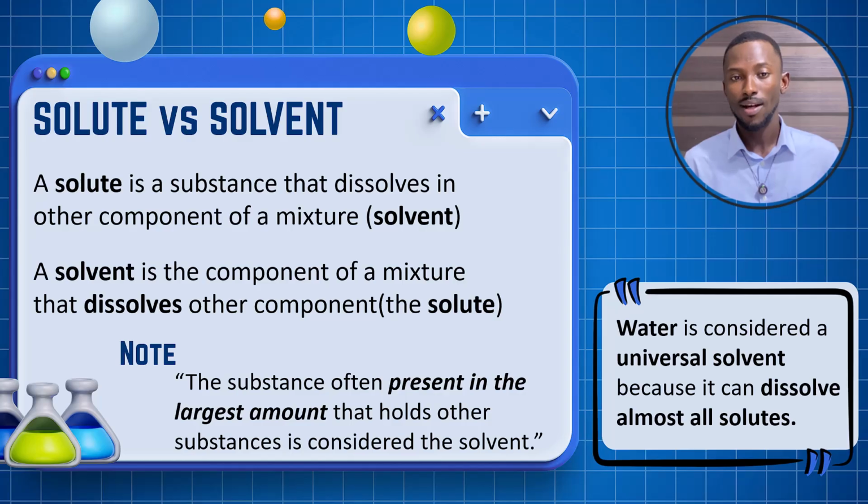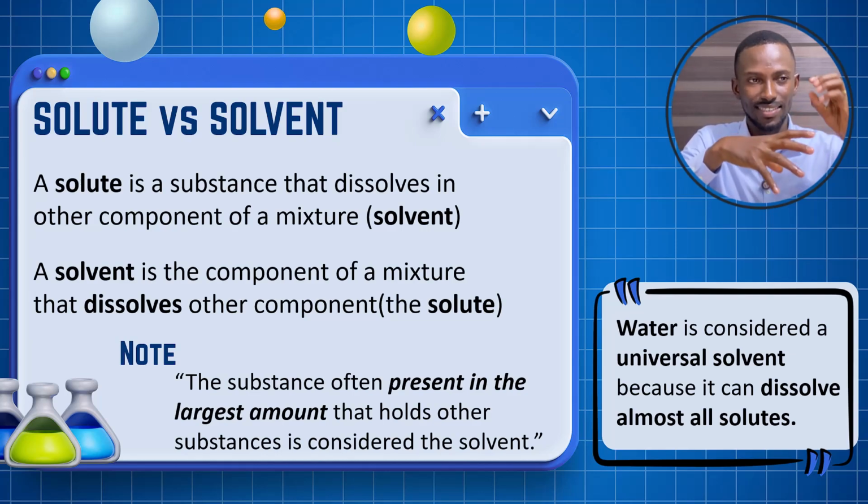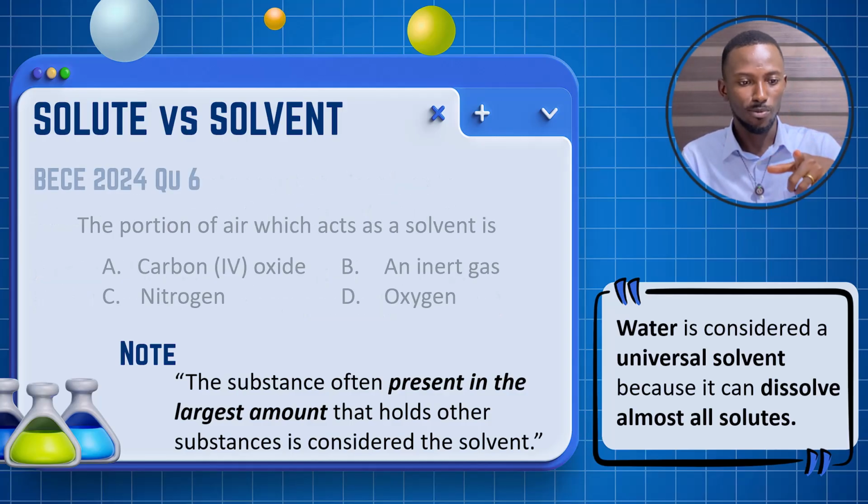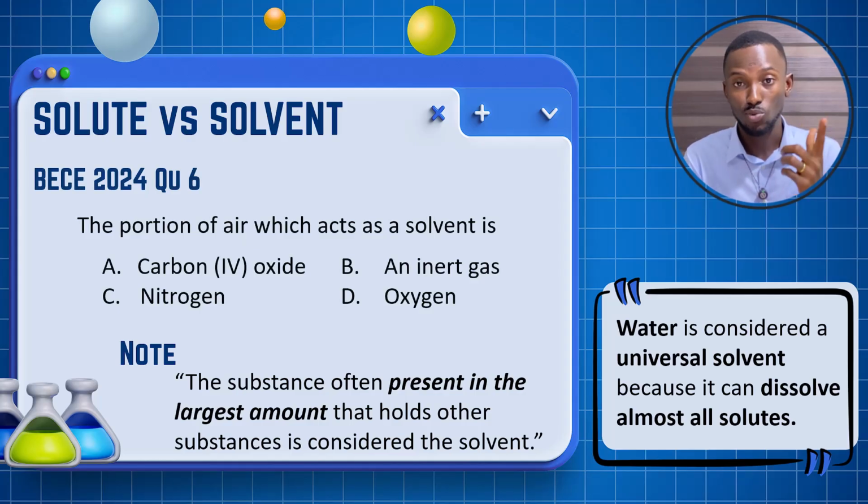In the normal sense, the substance which is often present in the largest amount, that holds other substances, is considered the solvent. So if we have two substances, the one that appears to be the largest, with other substances inside, is considered the solvent. You can understand this from a past question. Just recently, 2024, question number 6.